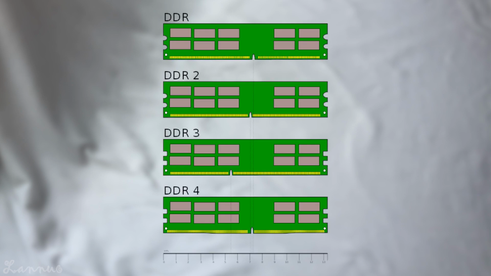RAM is the draft paper of the computer. It is responsible for processing small and fast data. It is a good helper for the CPU. There are many models of RAM, and the most common model now is DDR4. In the past, there were DDR3 and DDR2, and in recent years, new DDR5 models have appeared.